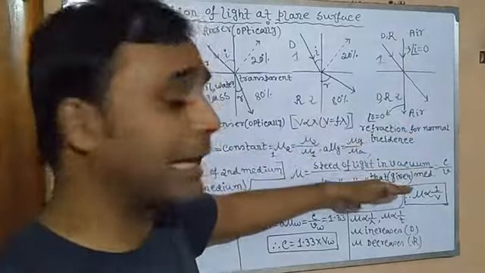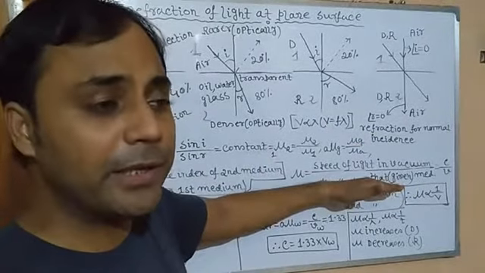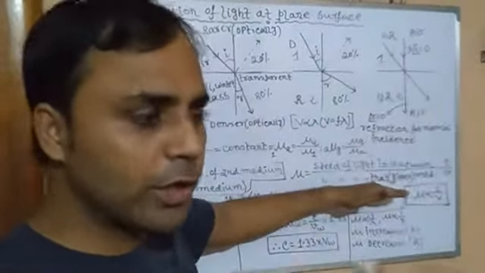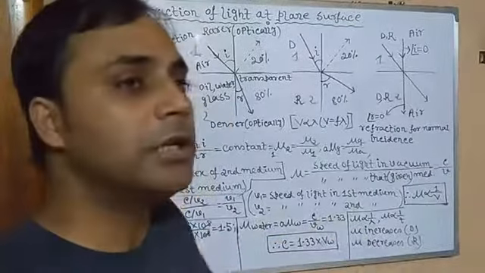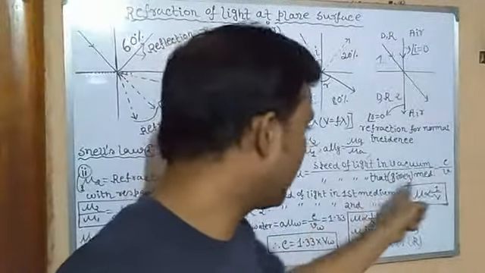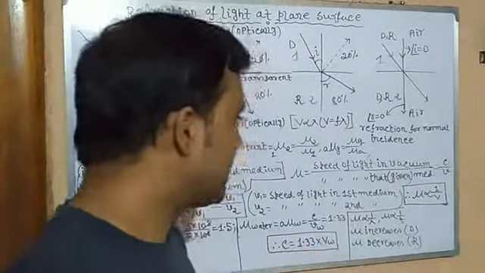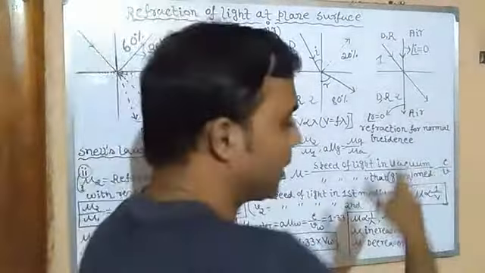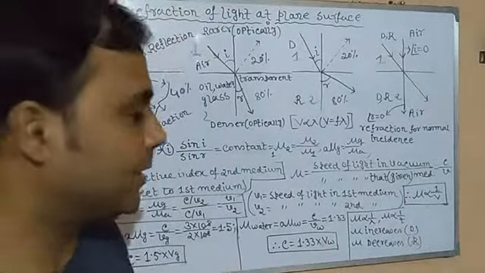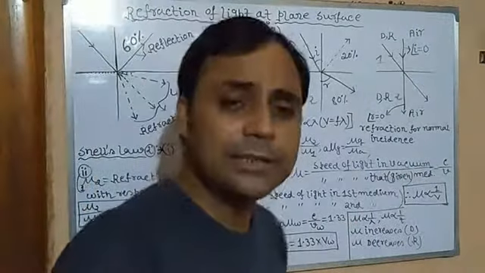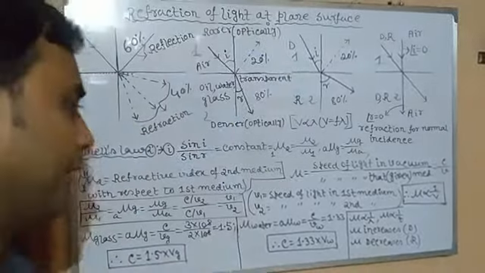In the denominator will be the velocity of light in the medium we are talking about. If we talk about refractive index of glass, in the denominator it will be speed of light in glass. If it is water, water. So it is C by V, we always know. C is the velocity of light in vacuum, that is 3 into 10 to the power 8 meter per second, and V is the respective velocity of the given medium which we talk about.